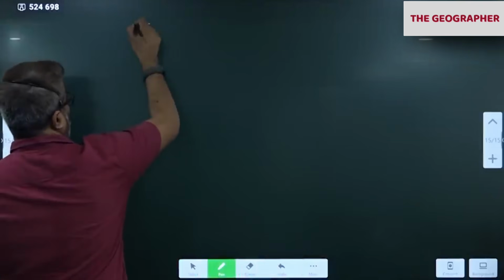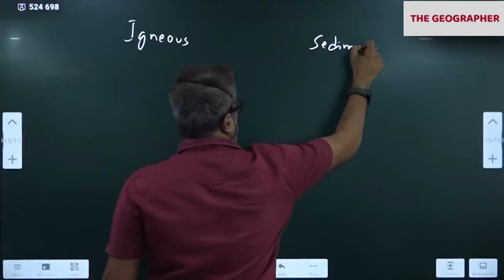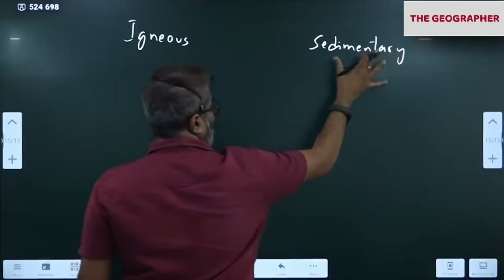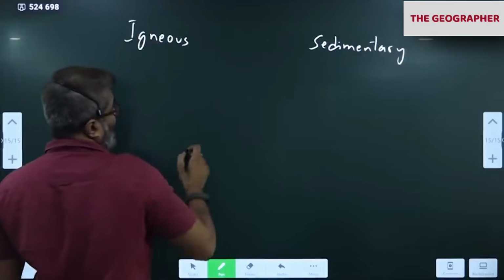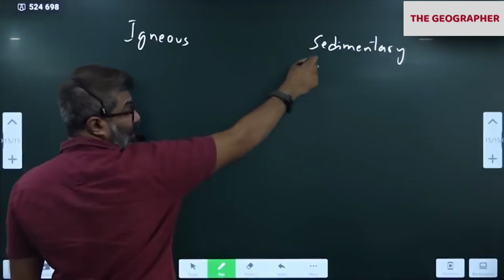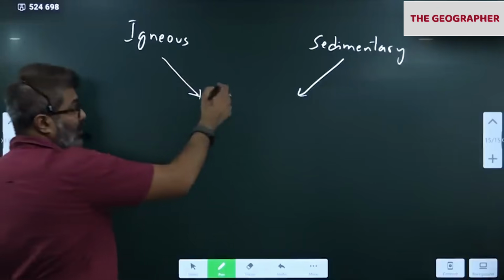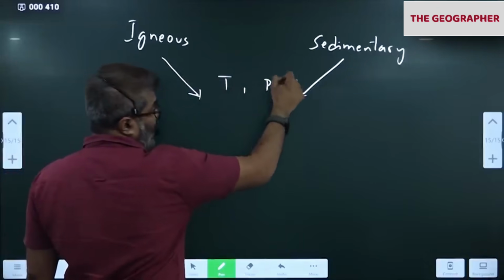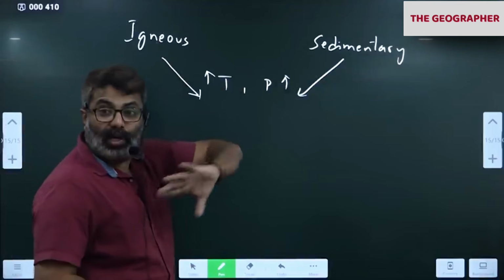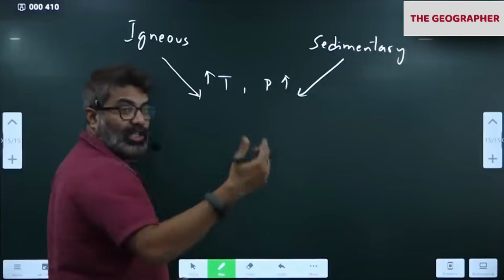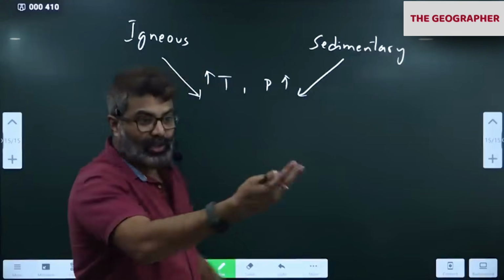So please notice, first we discussed igneous, then we discussed sedimentary. These are formed from sediments. These are formed from lava and magma. That all of us know. So igneous rock and sedimentary rock, after their formation, they'll come under extremely high temperature and pressure. Under extremely high temperature and pressure, both the igneous and sedimentary will undergo change, modification. Change in their structure, change in their mineral alignment, change in their color, composition, everything will change under extreme heat and pressure.